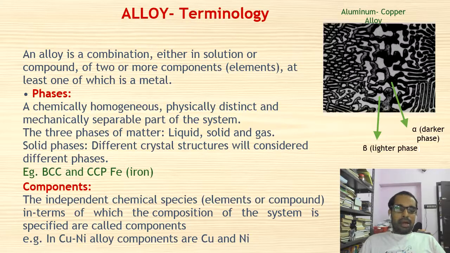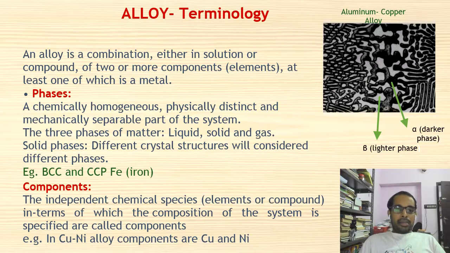For example, iron can have BCC and cubic closed packing structures, and those are different phases of iron. In an alloy, if you are mixing two different types of components, we call that a binary alloy. If you mix three components, it will be a ternary alloy, and so on. And the resultant alloy will have properties totally different from the parent components. That's most of the things you know.